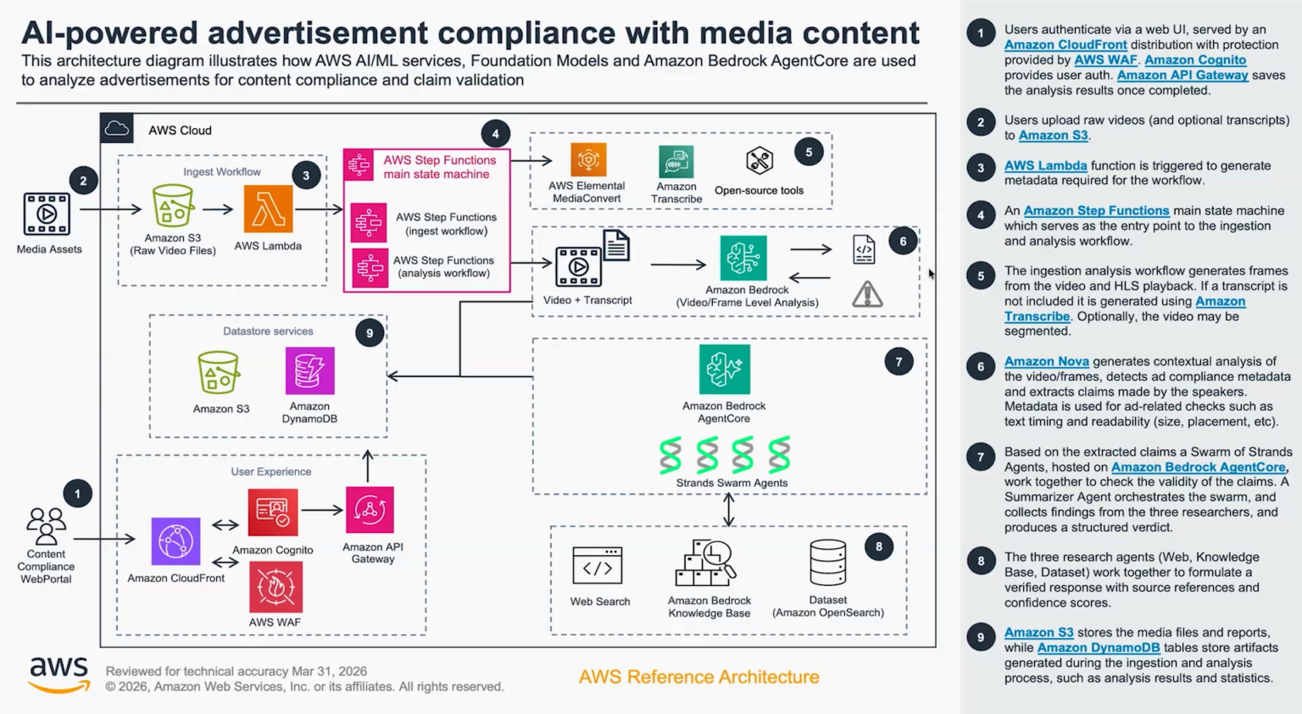Those pieces of information are then passed through to Amazon Bedrock AgentCore, where we have a swarm of agents that are responsible for checking the validity of the specific claims, passing that to a summarizer agent, and working together to perform deep analysis based on data found through a web search, through knowledge base documents, and through proprietary datasets on Amazon OpenSearch. The user is then able to save off their results into Amazon S3 and Amazon DynamoDB.